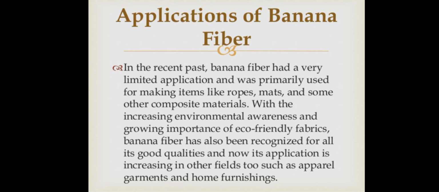With increasing environmental awareness and the growing importance of eco-friendly fabrics, banana fiber has been recognized for all its good qualities, and now its application is increasing in other fields too, such as apparel, garments, and home furnishings.